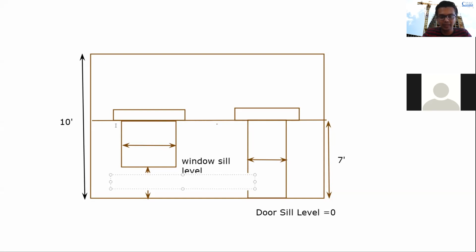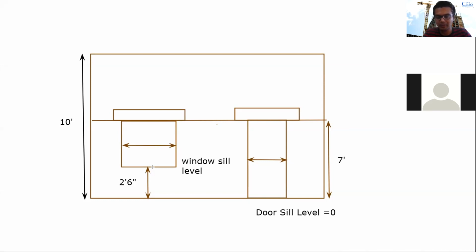Sir, one window height, sir, one minute. Sir, the lintel level and the window depth, it depends on that, the window sill level. This one is your window sill level. Sir, the point at which the window starts has nothing to do with the lintel. The bottom level is lintel level minus the window depth, right? We are seeing the elevation here.